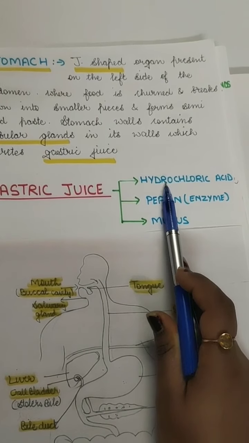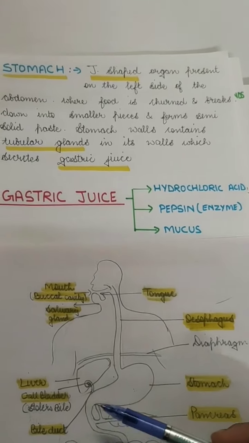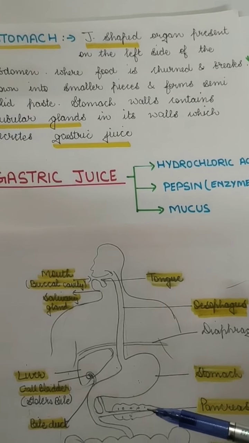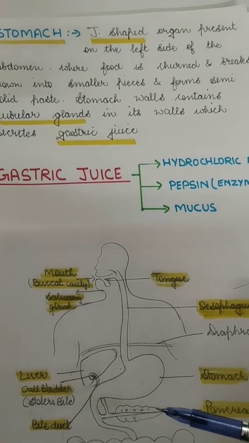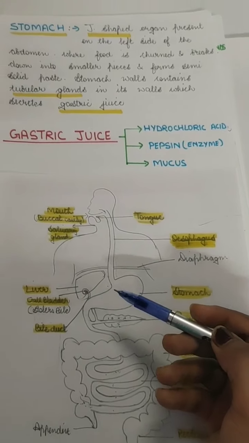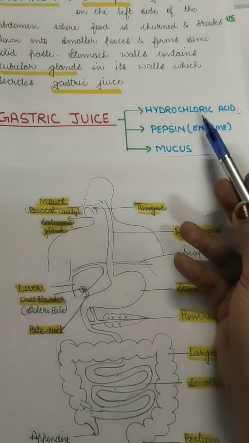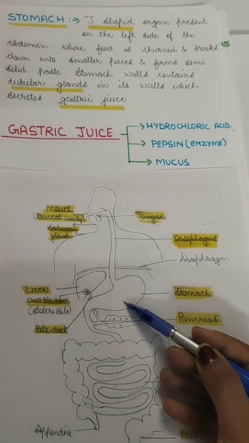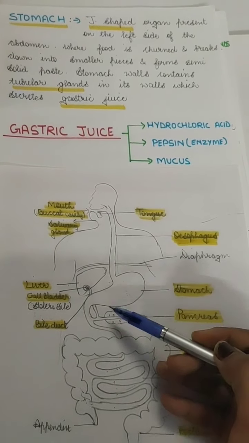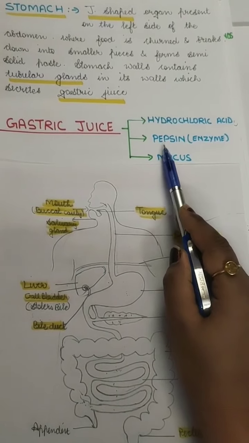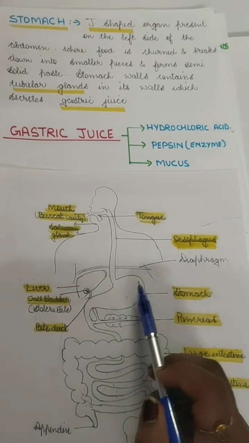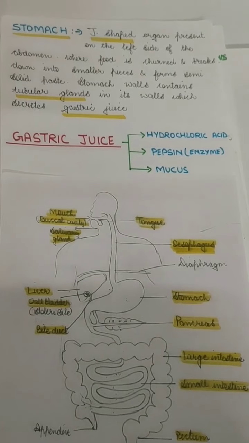Also, the hydrochloric acid is very helpful. If along with the food any bacteria or microorganisms harmful for our body enter the body, HCl kills that bacteria in the stomach itself. Along with that, it produces an acidic medium in the stomach which helps pepsin, an enzyme, convert the protein into amino acids or peptides.